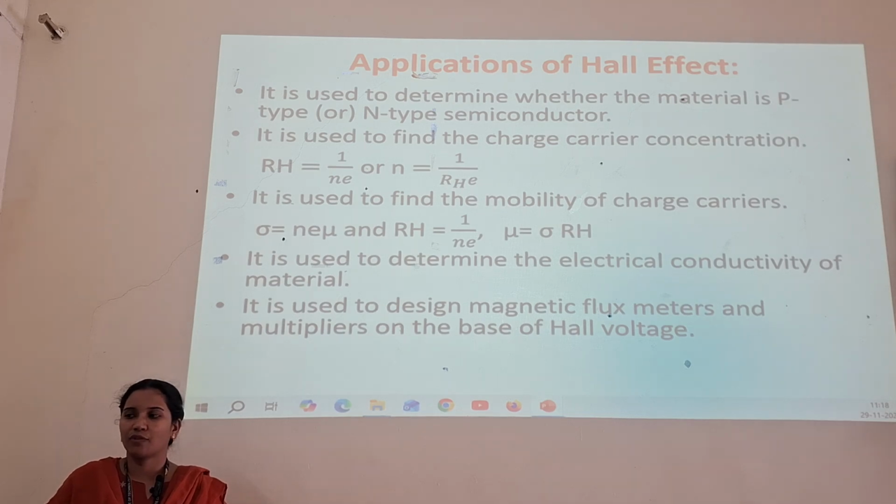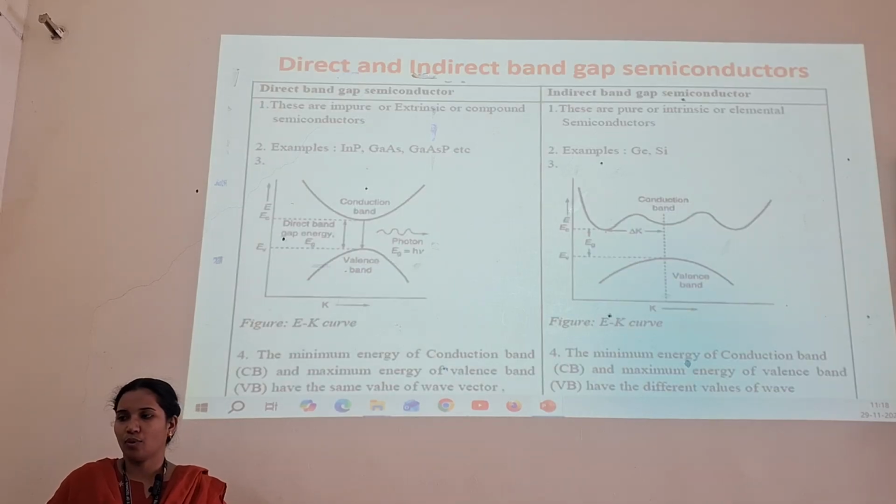We have listed a few applications here. It is used to determine whether the material is p-type or n-type. It is used to find the charge carrier concentration. It is also used to determine the mobility of charge carriers. It is used to determine the electrical conductivity, and as a magnetic flux meter or Hall voltage meter.